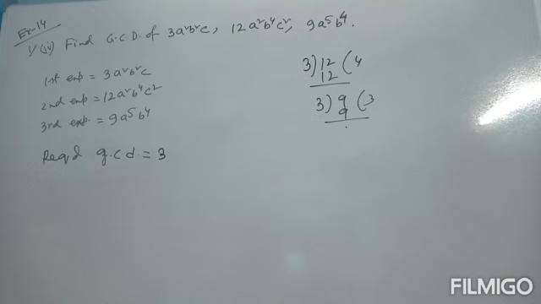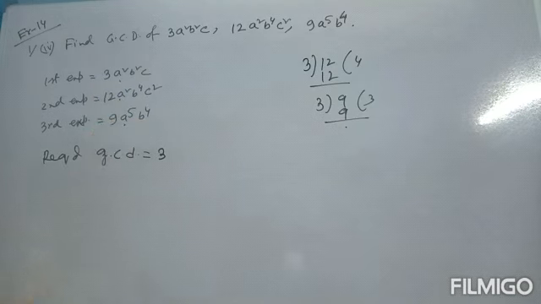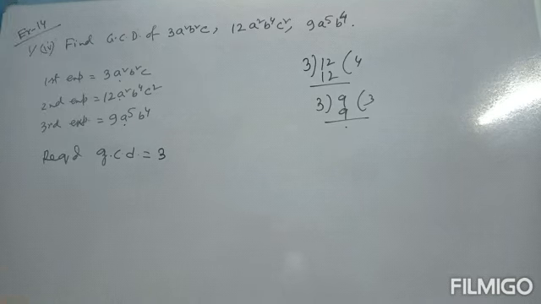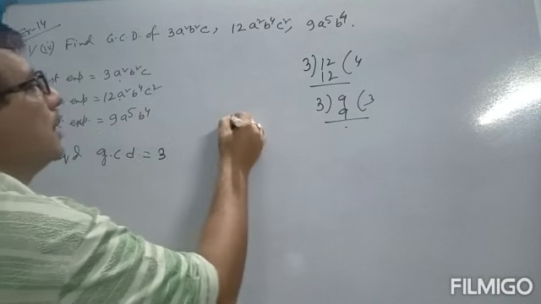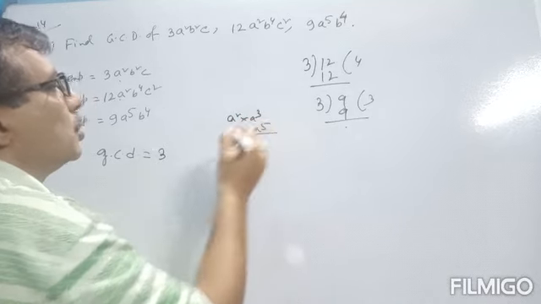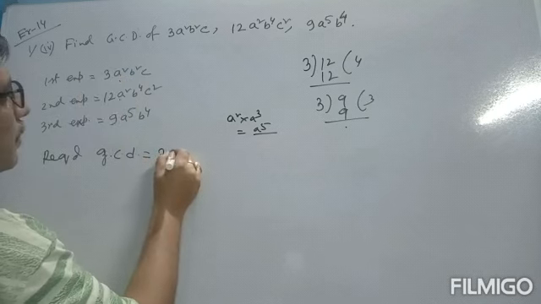So first find the common terms. So a square, and here is a to the power 5. That means a square must be present here. A to the power 5 means a square into a cube, by laws of indices, it is known to all of you. A square into a cube, that is a to the power 5. So it is known to you. So we take the common term a square first.